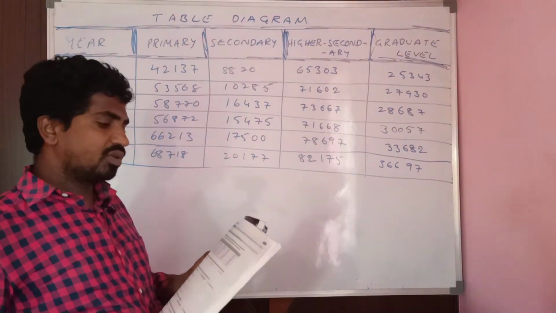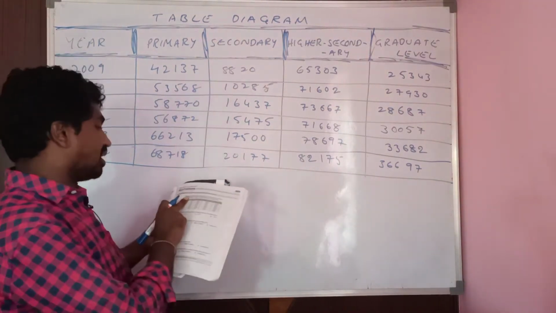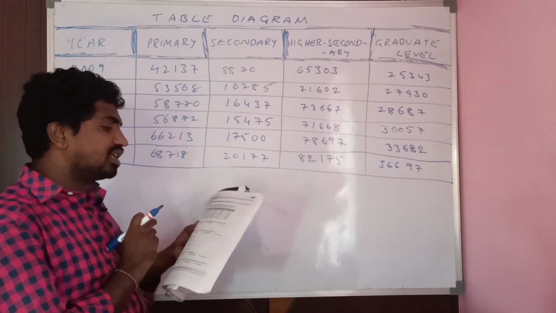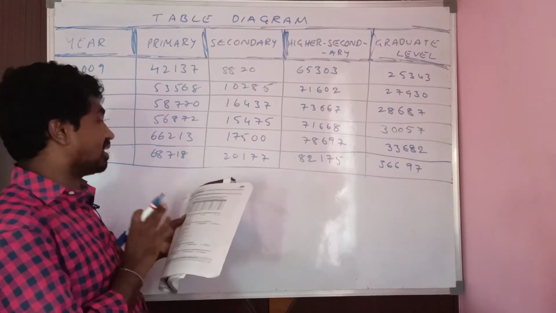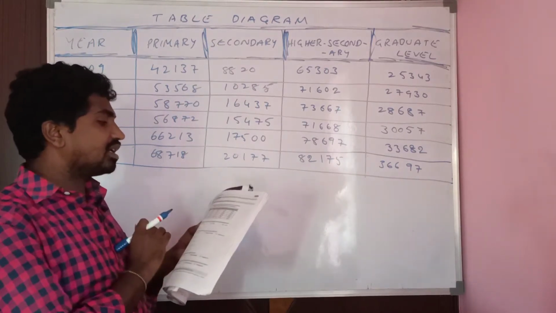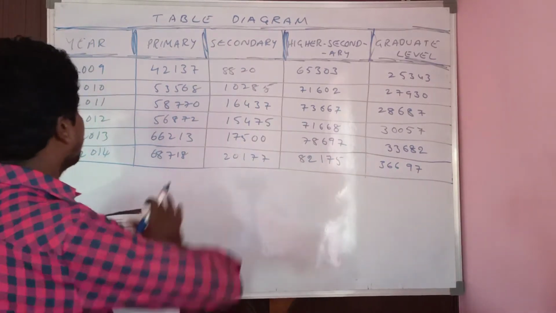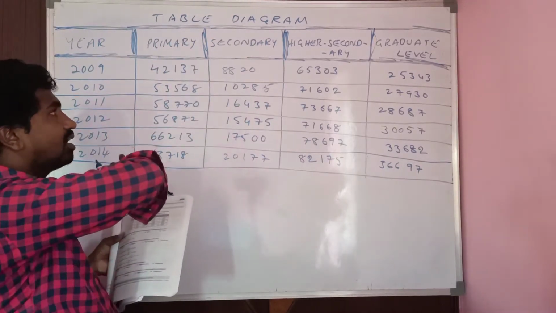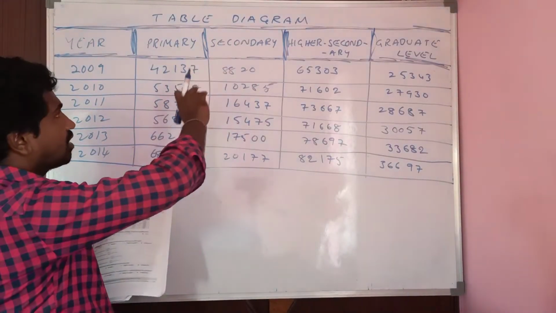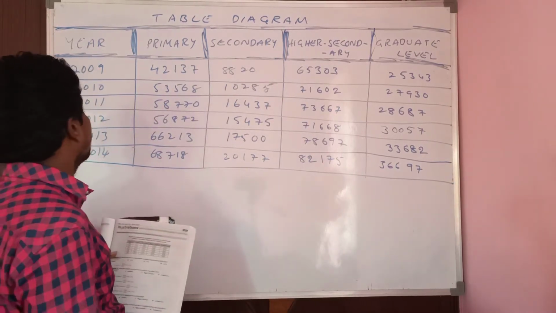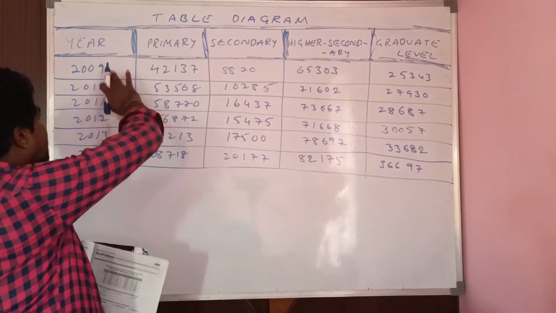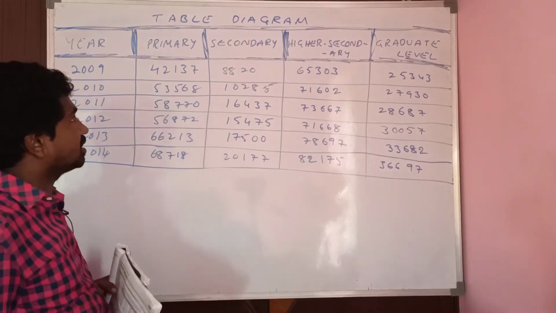Illustrations 1 to 4. The following table gives the sales detail for the textbooks and reference books at primary, secondary, higher secondary and graduate levels. There is a tabular diagram. It is giving the information about textbooks of primary, secondary, higher secondary and graduate level. They have given the years from 2009 to 2014.